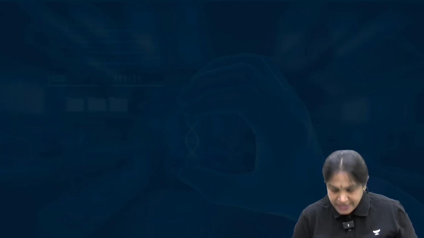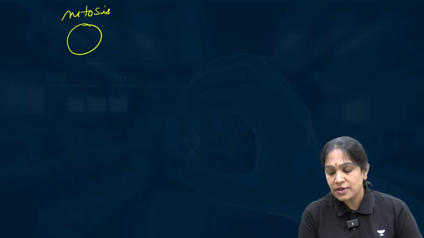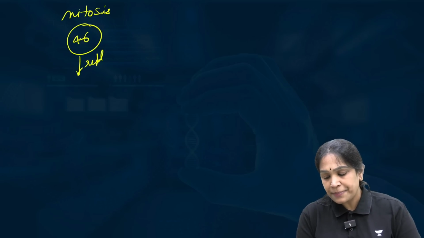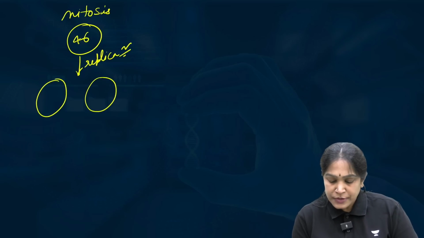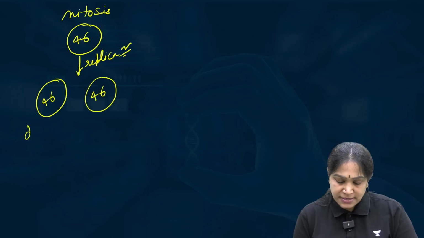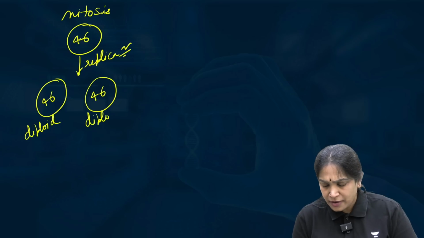Okay, I will try to put it more clearly. In mitosis, what happens? You have 46 here. Then there will be replication, then after that it will divide, so you will have 46, 46. So this is diploid, this is also diploid.